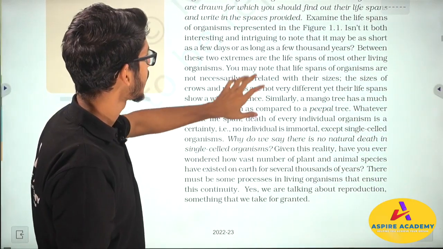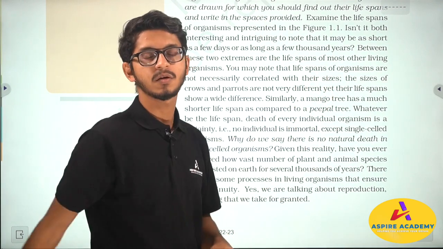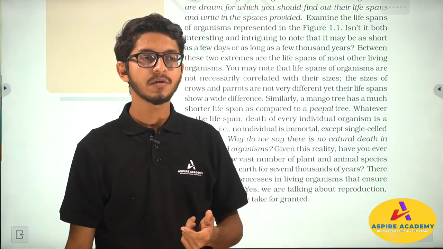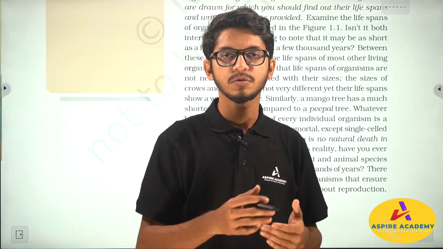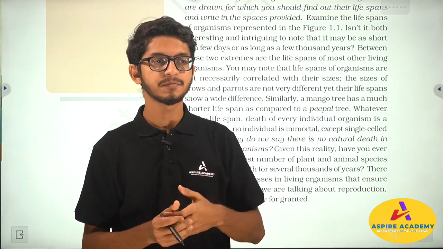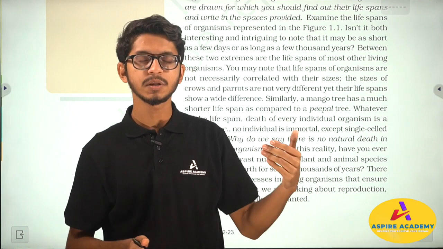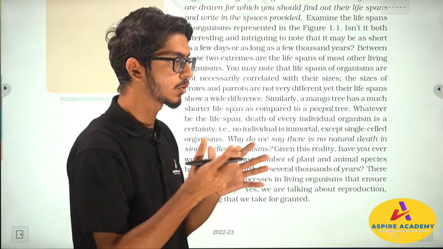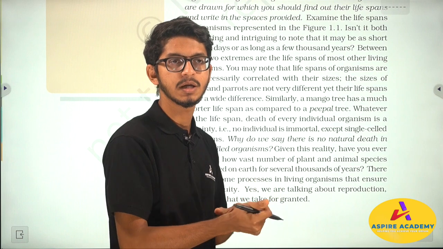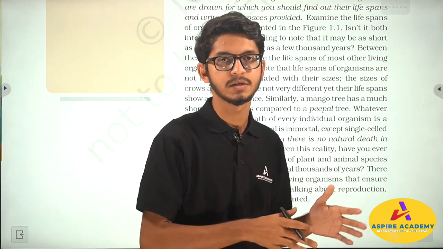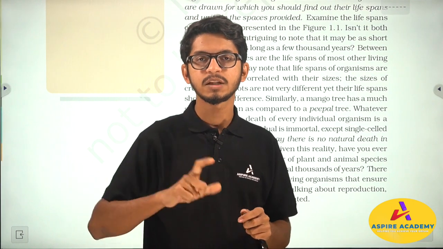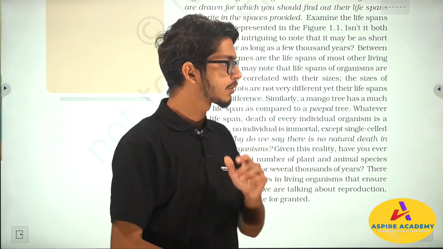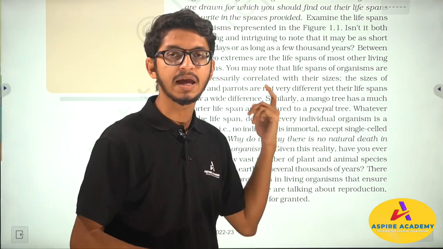If you read here, you will get examples of different organisms that live for different periods of time. For example, a mango tree can live for 30-40 years. During this time it can give fruit many times. But the initial 6 to 7 years, I'm not talking about those hybrid plants, which are now modified to give fruits in a very short duration. Those plants which are our local varieties take a longer duration to mature. After a certain time they will start giving us fruits in the form of mango. So those are the cases in the lifespan of an organism.